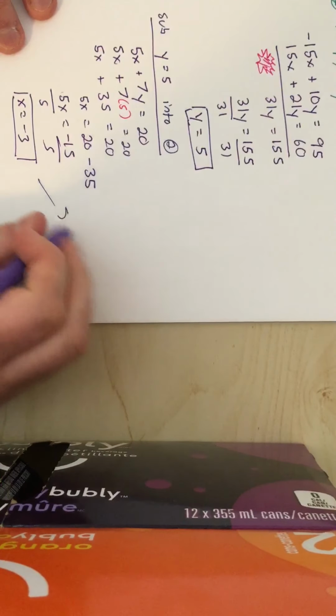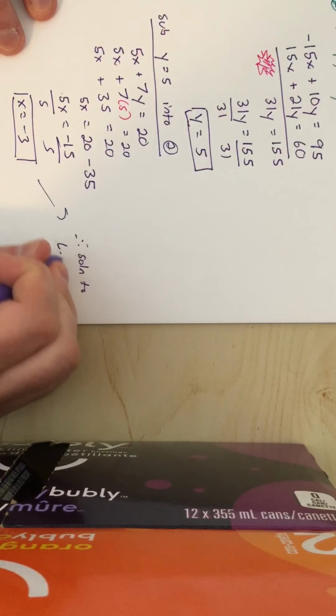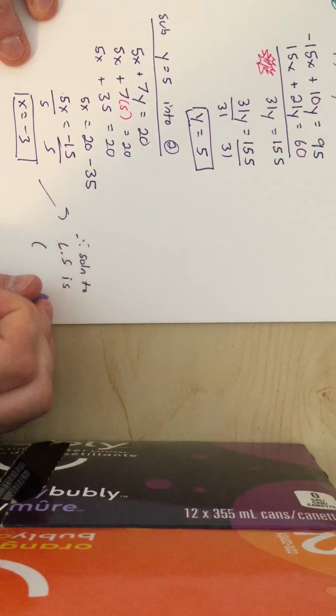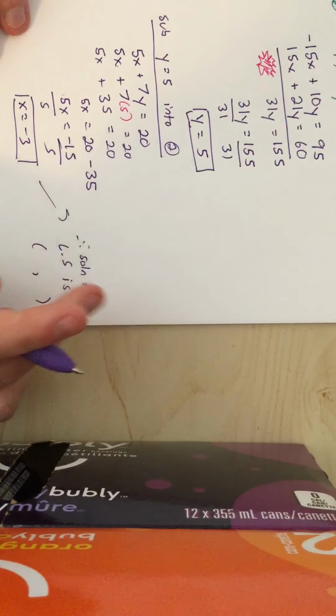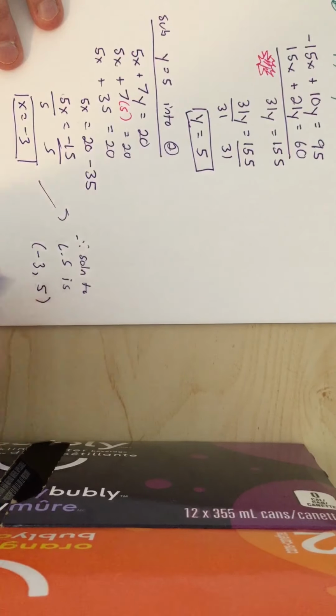And then we can finish it off, of course. Therefore, the solution to the linear system is, I don't remember the fancy way we would write it. So we could write it as x equals negative 3, y equals 5, or since it's x and y, we could write it as a point. The solution would be that.